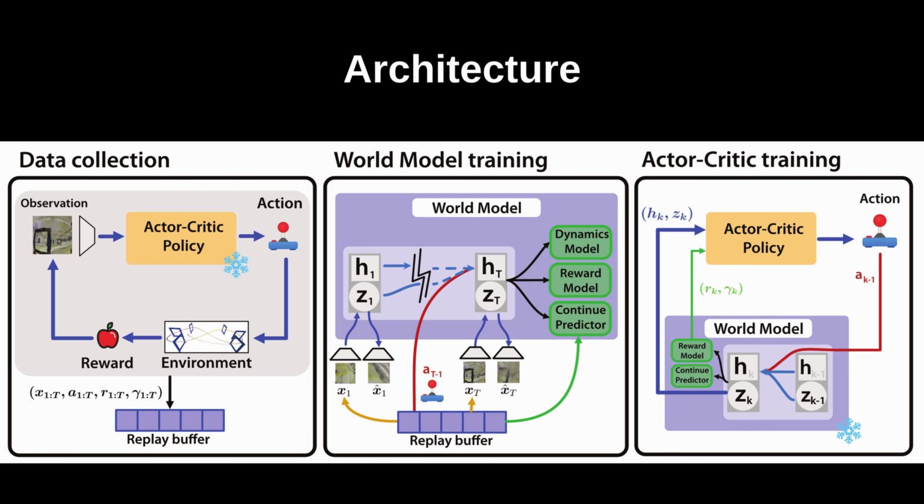This buffer is used to train the world model components: the encoder, decoder, RSSM, dynamics model, reward model, and continue predictor. Subsequently, an actor-critic policy is trained within the learned world model to maximize expected, or imagined, returns. This updated policy is then used to collect new data, restarting the loop.